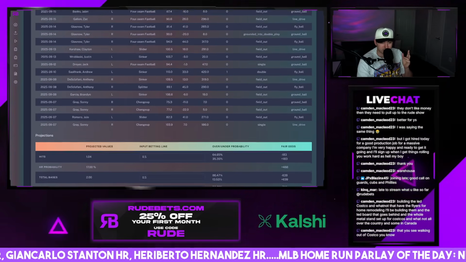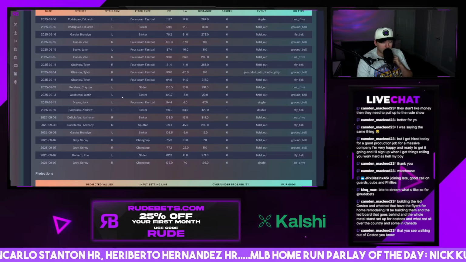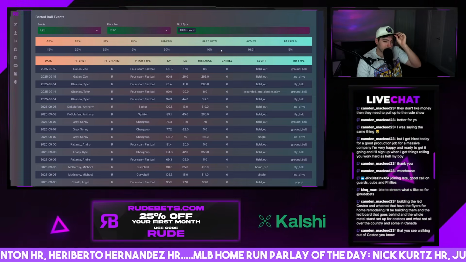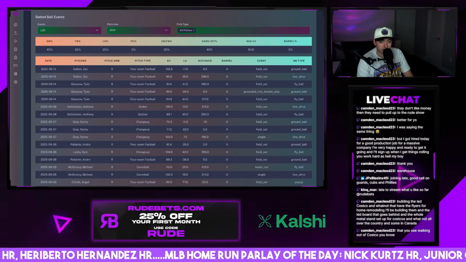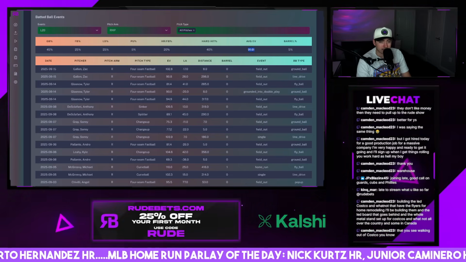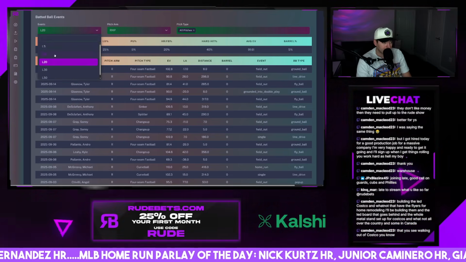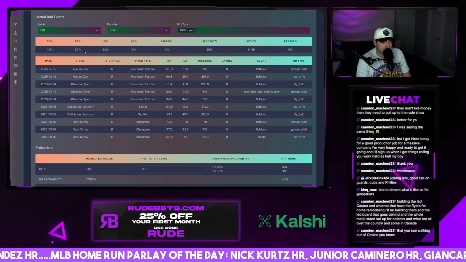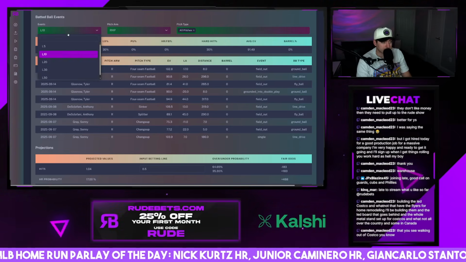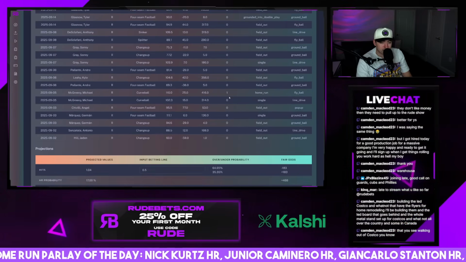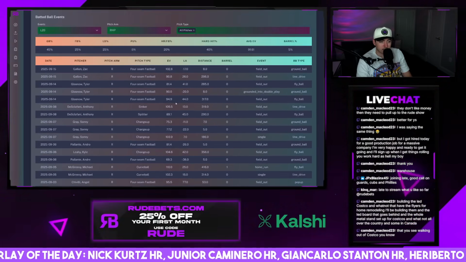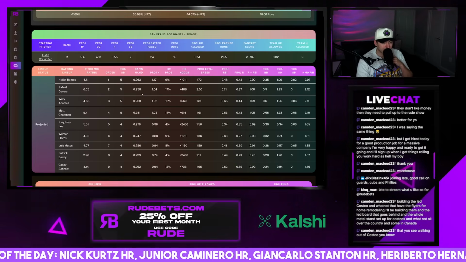Only a 17% chance to hit a home run, but on this slate today, that's not a bad probability. Versus righties, pretty good data history. Pretty good trends here, I guess. 40% hard hit rate's not bad. Over 90 exit velo, not bad. I'd like to see it more in the 95s, but yeah, not terrible. 30 fly ball, that's okay. No homers in the last 10. He's got one here in the last 20. Yeah, I don't mind Devers as a long shot for a homer today if you're looking for something.